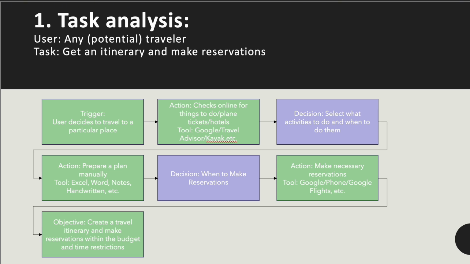And then the user needs to decide what activities to do and when to do them, and act on it by preparing a plan manually using tools like Excel or Word or Notes or even handwritten notes. Then the decision is to when to make the reservations and allocate some time to it, and then act on it by making the necessary reservations using Google or making phone calls or using Google Flights, etc. The objective is to create a travel itinerary and make reservations within the budget and time restrictions.